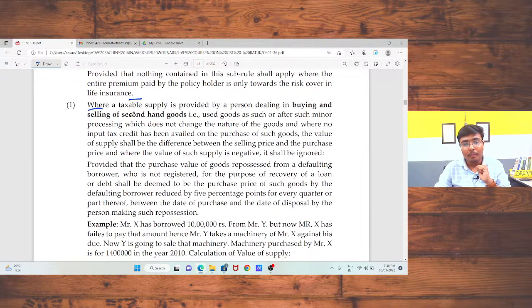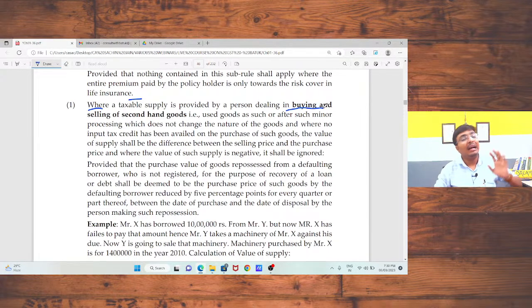Now, second-hand goods. If I am in a business of dealing with second-hand goods, that is, I am buying certain second-hand goods and selling those goods to the common public. In that case, if on that second-hand goods there was no GST, because I have purchased those goods at a scrap value from someone else, and I am going to sell that product in the market, the value of supply will be my selling price minus my buying price. The difference will be my value of supply.